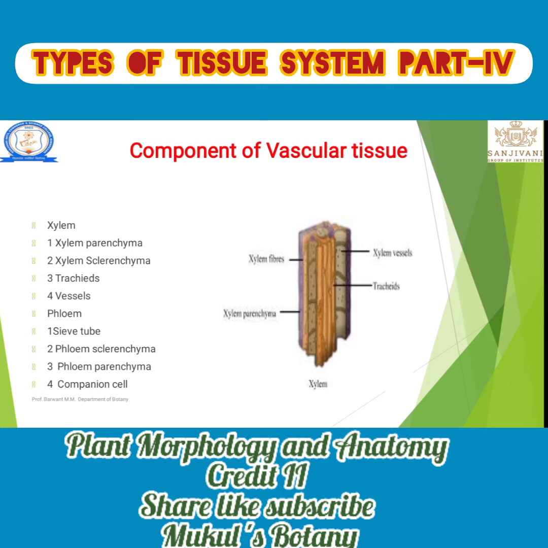Let's see the structure of xylem. When we take a section, we can see the transverse section of xylem; the structure is longitudinal, like a pipe-like structure in the xylem. In that, four components are present, complex. First, in the middle there are tracheids. Outside of the tracheids there are the xylem vessels. Outside of the xylem vessels, xylem parenchyma, and outside of the xylem parenchyma, xylem fibers, that means xylem sclerenchyma, are present.